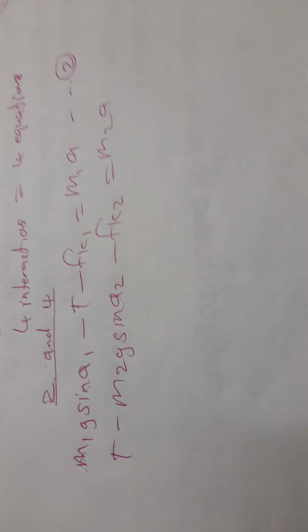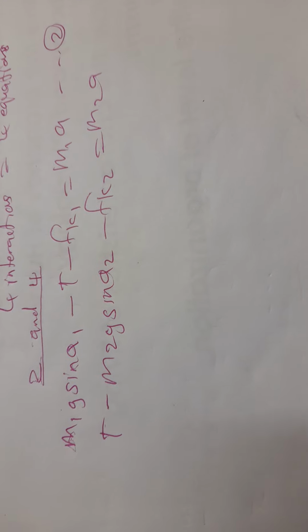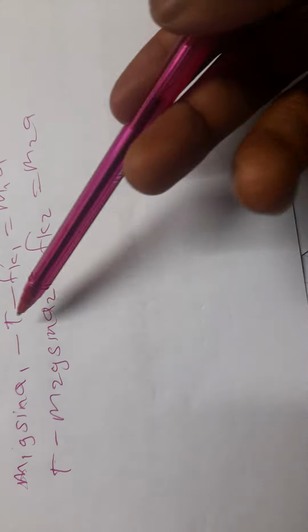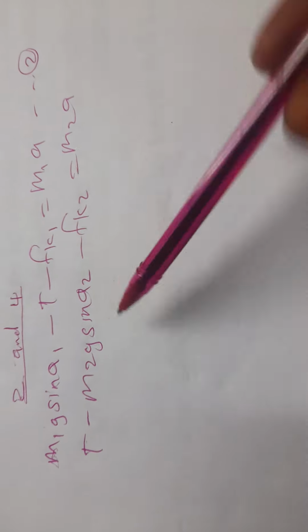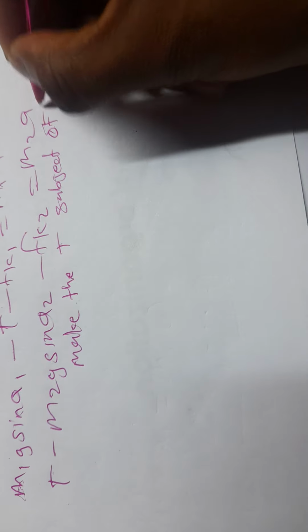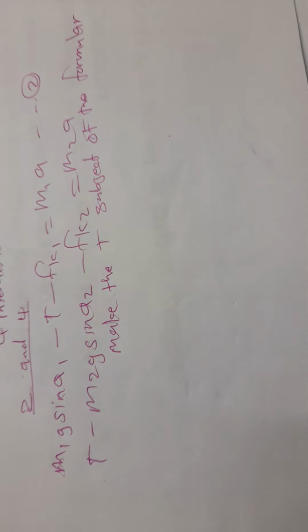They have the acceleration. Mind you, when you are asked to find the acceleration, this is a secret. They'll put T in BSc general. Make sure that you eliminate that T. And how do you eliminate the T? You make the T the subject of the formula.